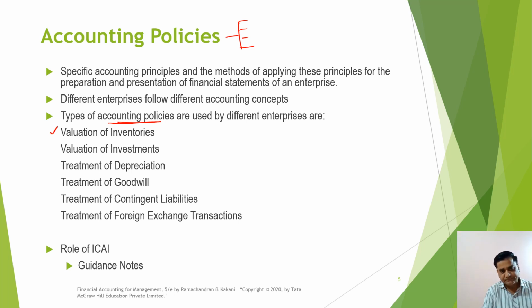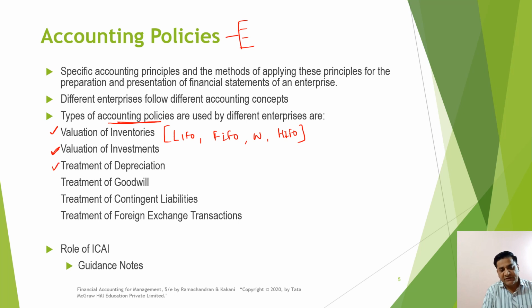of inventories. In case of valuation, you have many methods like the last in first out method, the first in first out method, the weighted method, or highest in first out method. There are many methods of valuing the inventories. So the company is free to choose between any of the valuation methods for their accounting purpose. For the disclosure purpose, they may not be allowed to follow any of these, but for accounting purpose they are. Similarly, valuation of investments are also different.